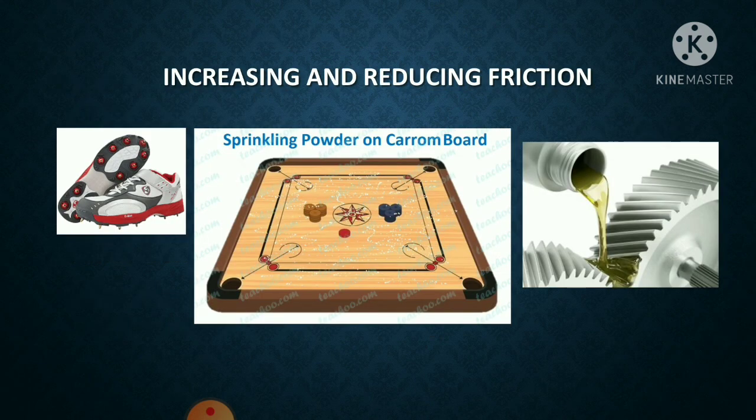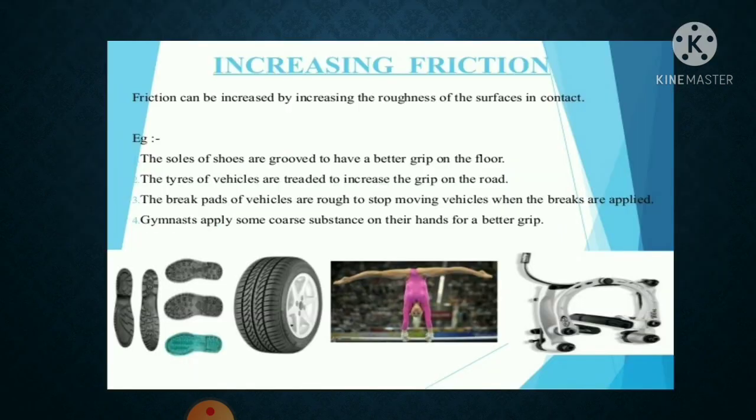Now, with the help of this, we can increase and reduce friction so that we can make our life easier with friction. It means when we require, we will increase the friction, and when we do not require, we reduce the friction. Let us understand by an example. When we walk on a wet floor, we slip and we may fall down. Here, the friction is very less. So, here we need to increase the friction. And how do we do it?